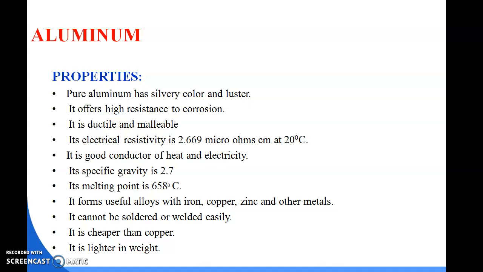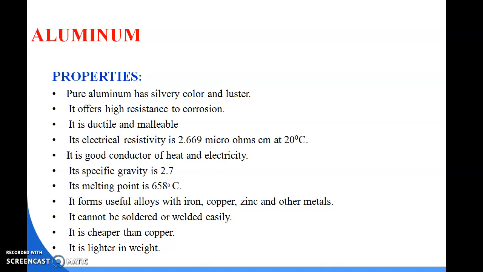It cannot be soldered or welded easily. It is cheaper than copper. It is lighter in weight. These are the applications of aluminum. Basically we are using aluminum in our conductors, like the ACSR conductor, aluminum conductor steel reinforced, and different types such as AAC, AAAC, ACSR. These are the different types of conductor we are using.